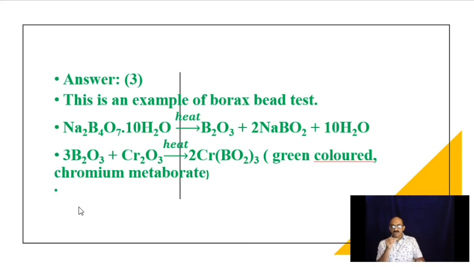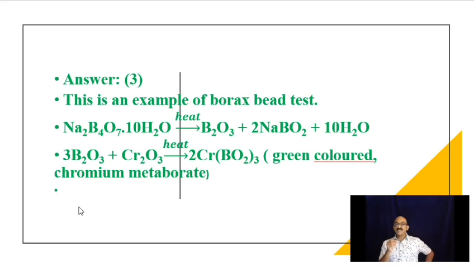Then you again show it in the flame so that they melt together to form a new compound, a colored semi-transparent bead. Here it is Cr(BO2)3, chromium metaborate. BO2 comes in metaborates. It is green colored.